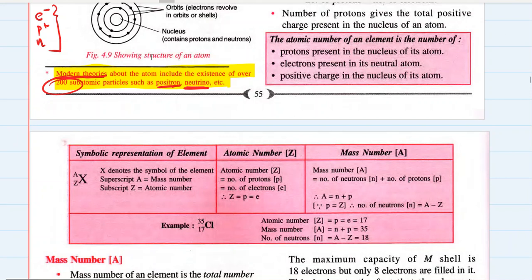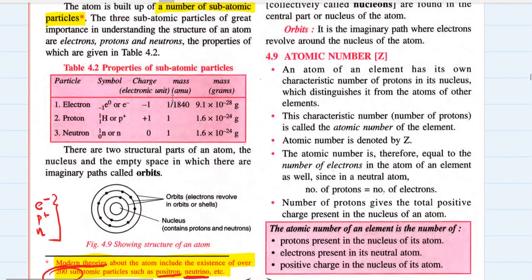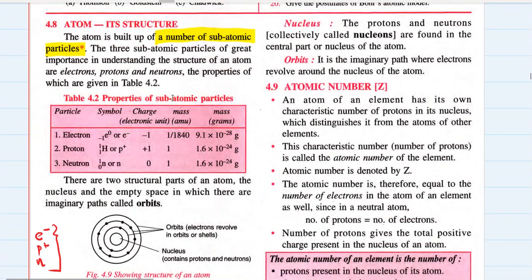Okay, so we know that there are electrons, protons, and neutrons inside an atom, and they are definitely there. To understand the advanced structure of the atom, you must understand what these electrons, protons, and neutrons are.